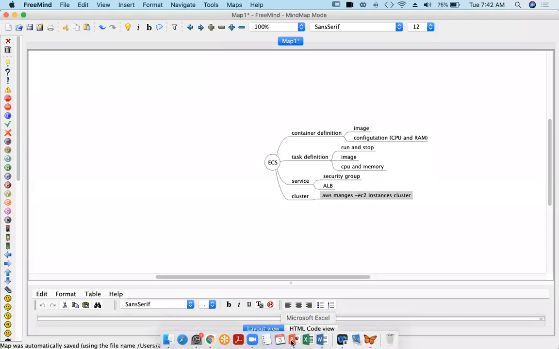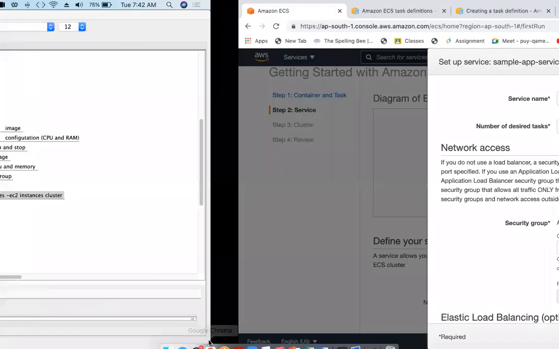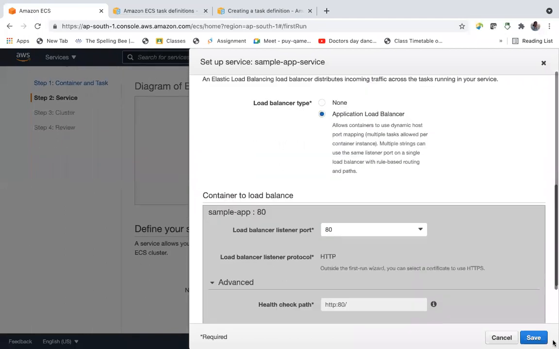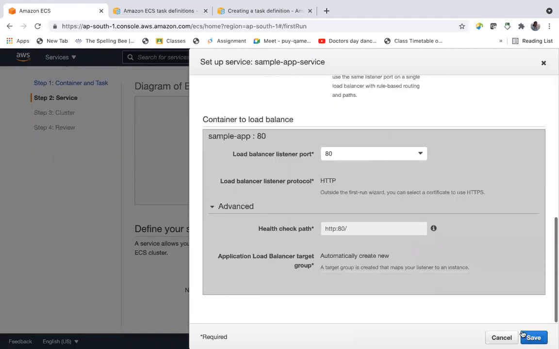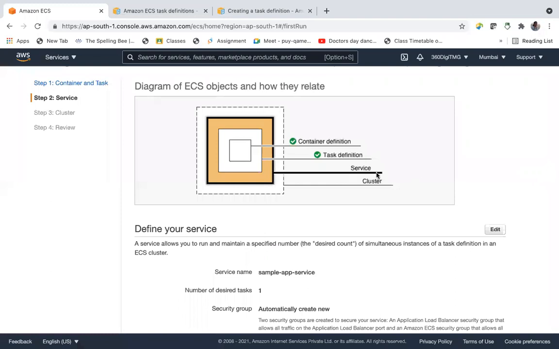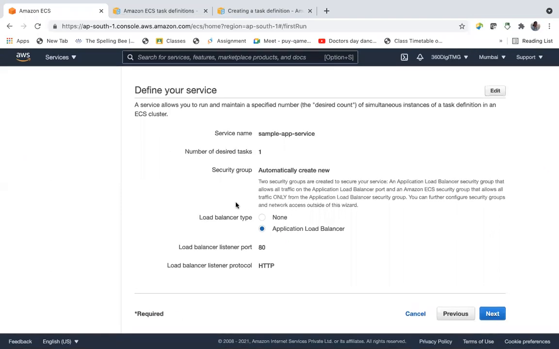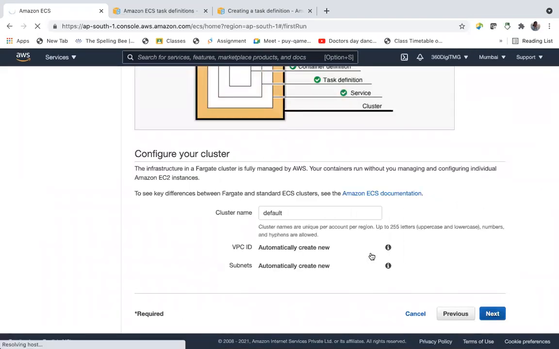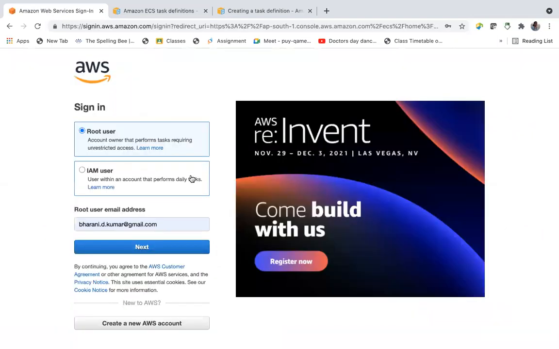So now let's go, save. We are opting for Elastic Load Balancer. Service also done. We have configured our service. Next, configure your cluster. Okay, next.